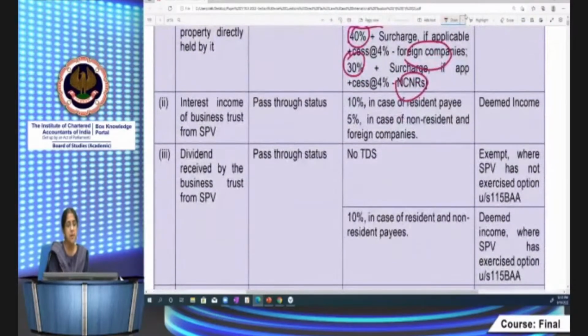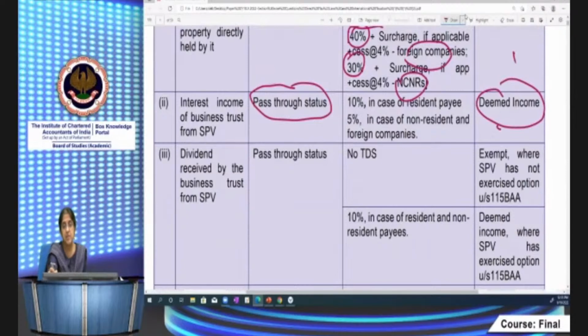Interest income from business trust. Here again, the business trust will enjoy pass-through status, and it is deemed income in the hands of the unit holder. This last column is for unit holder. The second column is for business trust. And this third column is for TDS, what the business trust has to deduct. Okay, 10% in case of resident payee and 5% in case of non-residents and foreign companies. Add surcharge if applicable and cess for non-residents and foreign companies.